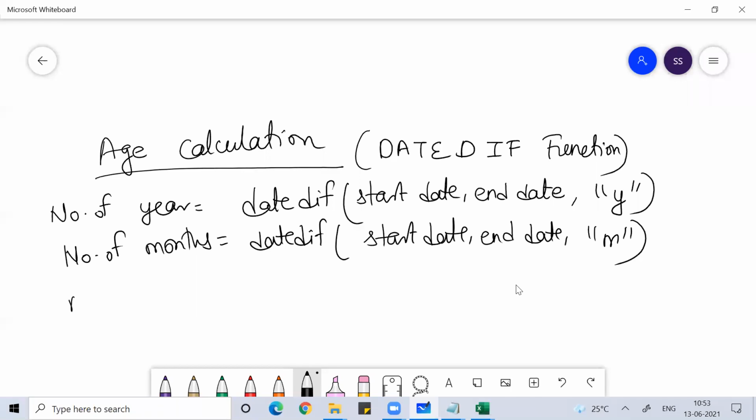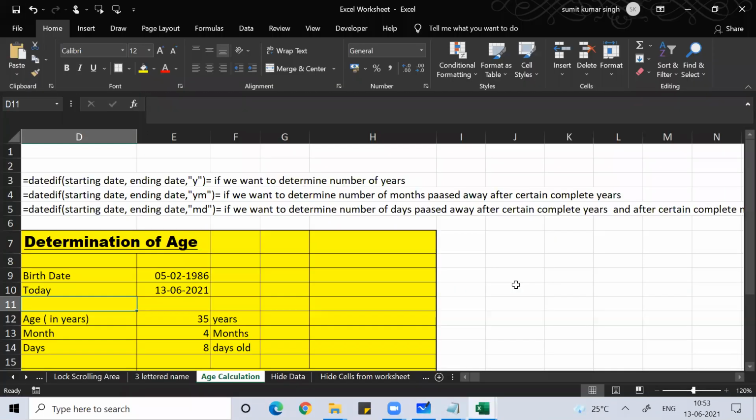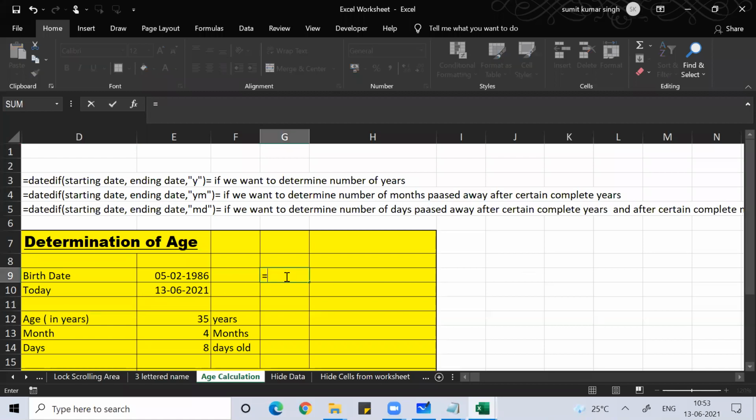And how many days passed? Again DATEDIF, start date, end date, and here write in double quotes D. Okay, let me just confirm this. This is my birthday date, this is today, and this is DATEDIF.